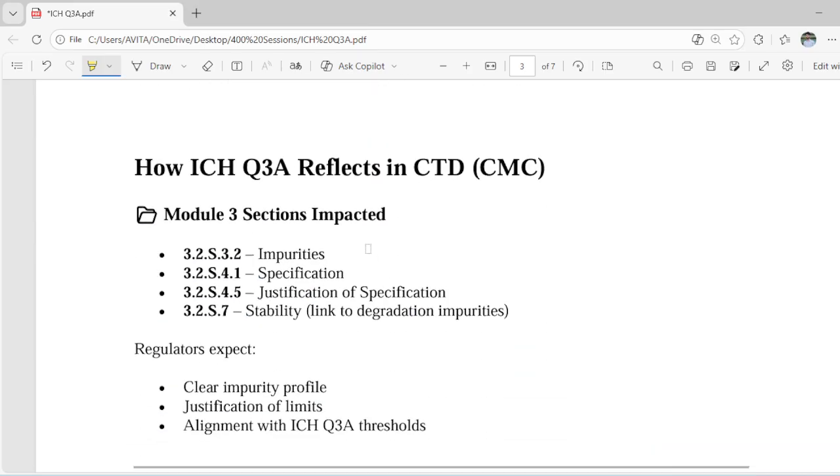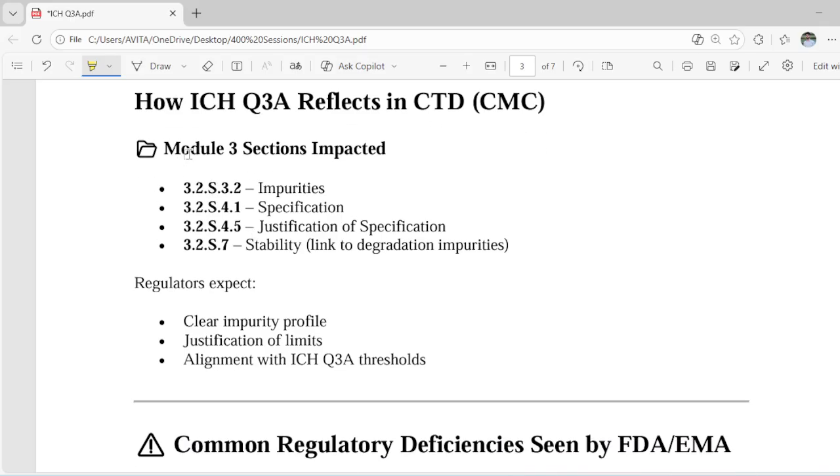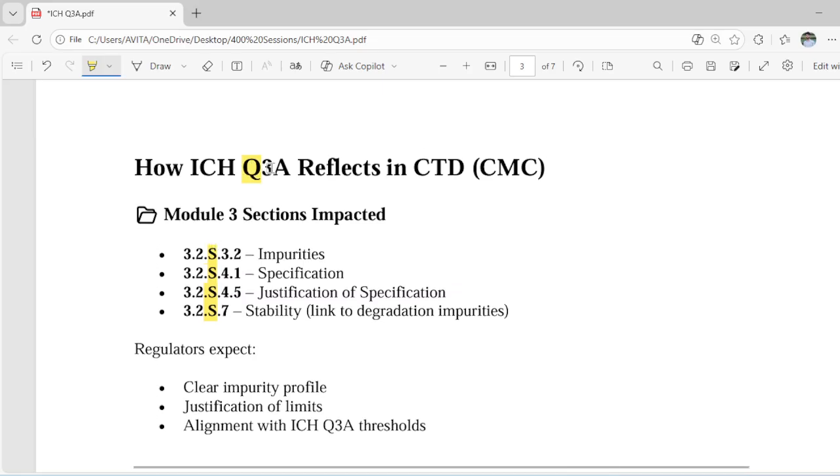Then we have how ICH Q3A is reflected in the CTD, that is CMC. First, in Module 3 sections, if you look here, they have only given 3.2.S and not 3.2.P, because Q3A is regarding the APIs, the drug substance, and the drug substance goes into our 3.2.S section. That's why they have not included 3.2.P, because for 3.2.P we have Q3B.